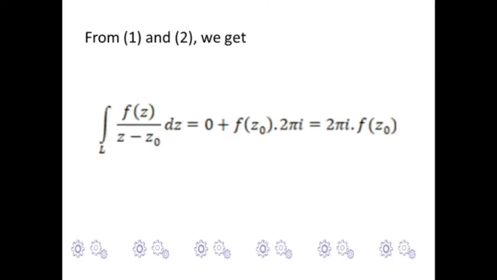Then, from equation 1 and equation 2, we get the integral over C of f(z) over z minus z0 dz is equal to 0 plus the function of z0 times 2 pi, which is equal to 2 pi times f(z0).